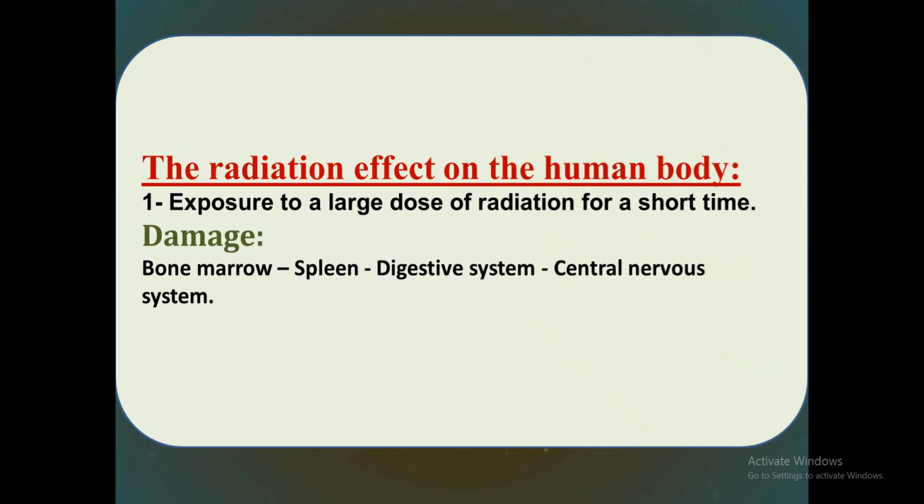The radiation effect on the human body. Number one, exposure to a large dose of radiation for a short time may damage the bone marrow, the spleen, the digestive system, and the central nervous system.